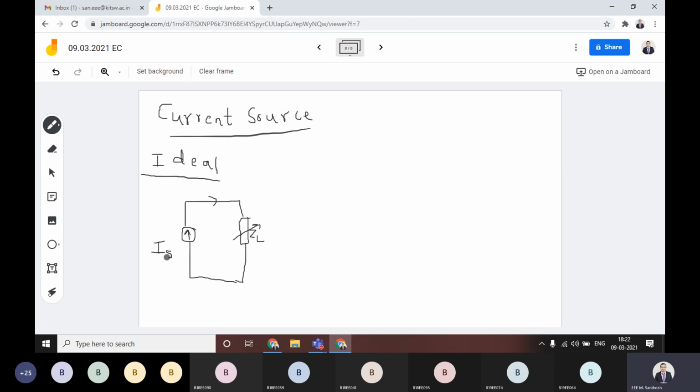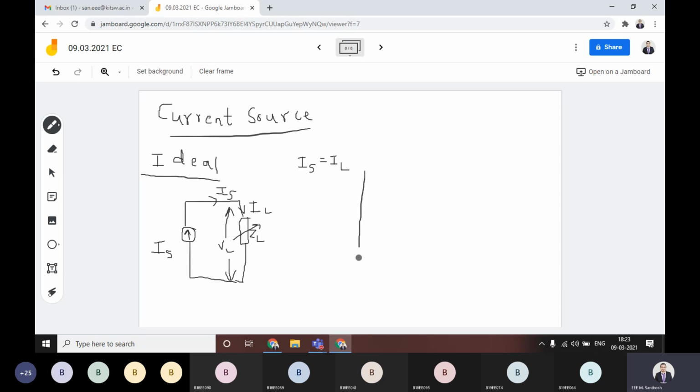For suppose if you want to calculate this current, it is actually the source current IS. The same current will flow into this load. This is also IS only. We can calculate the VL value across this ZL. What happens here is, the load current, that is the branch current flowing, is IL, then both the currents are same. Why? Because it is a simple circuit with the series connection.